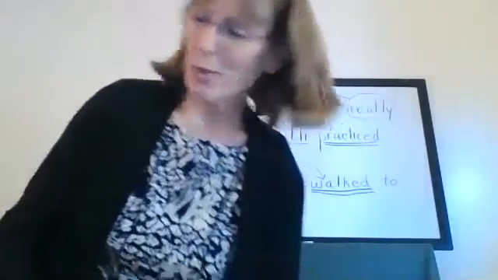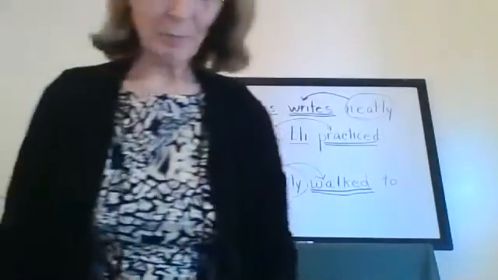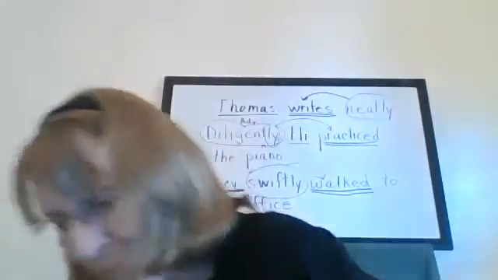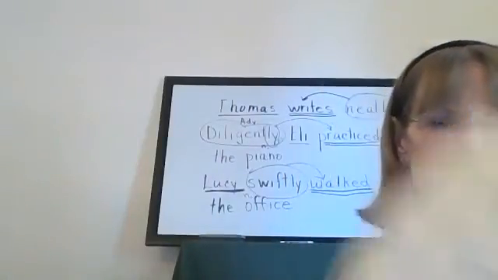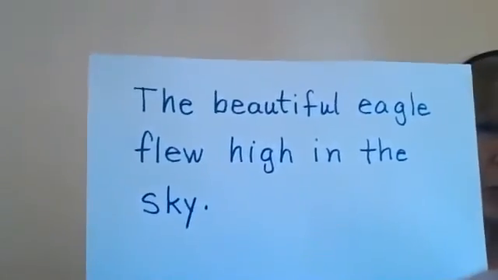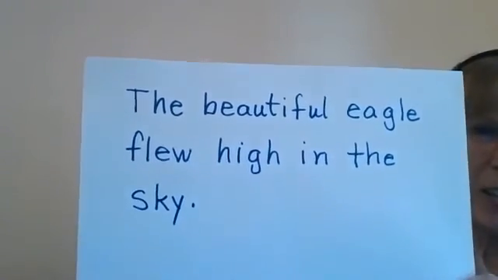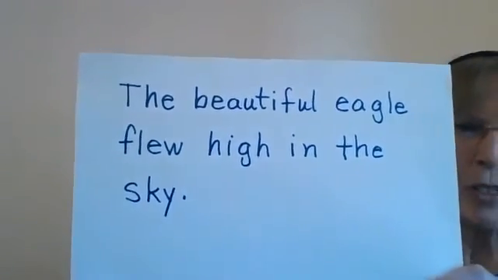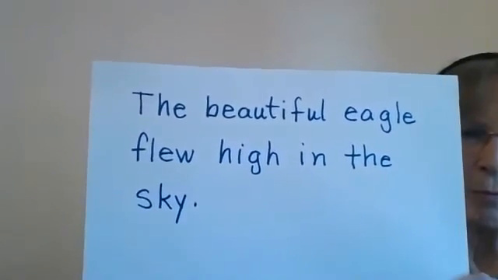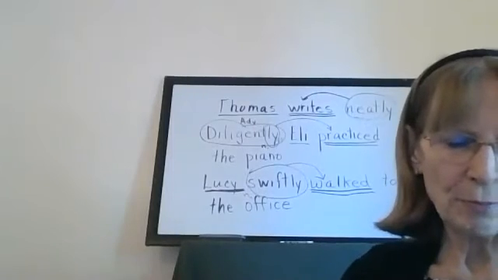I'm going to show you one more sentence, and it'll be time to go. You see that? The beautiful eagle flew high in the sky. What is the subject? That's right.